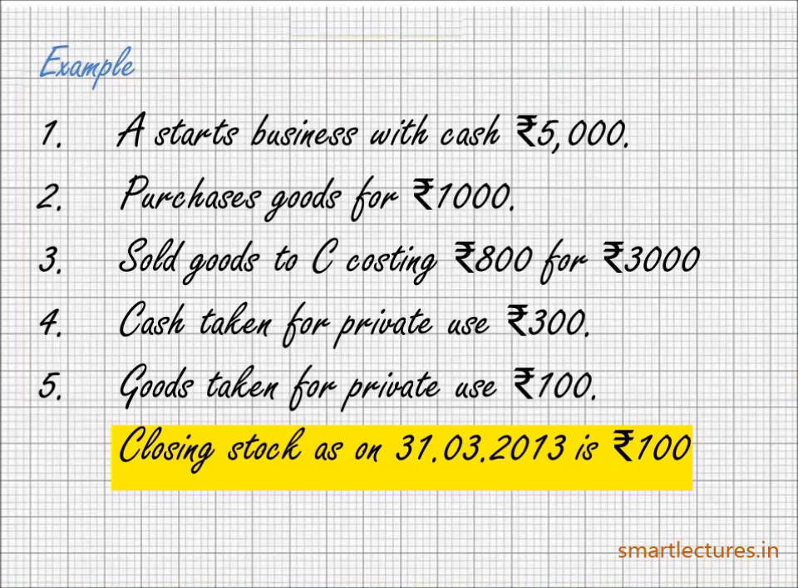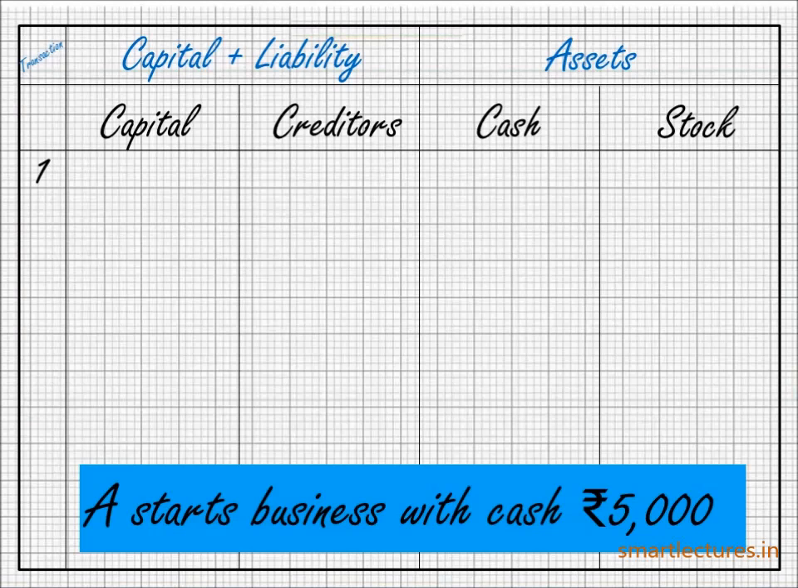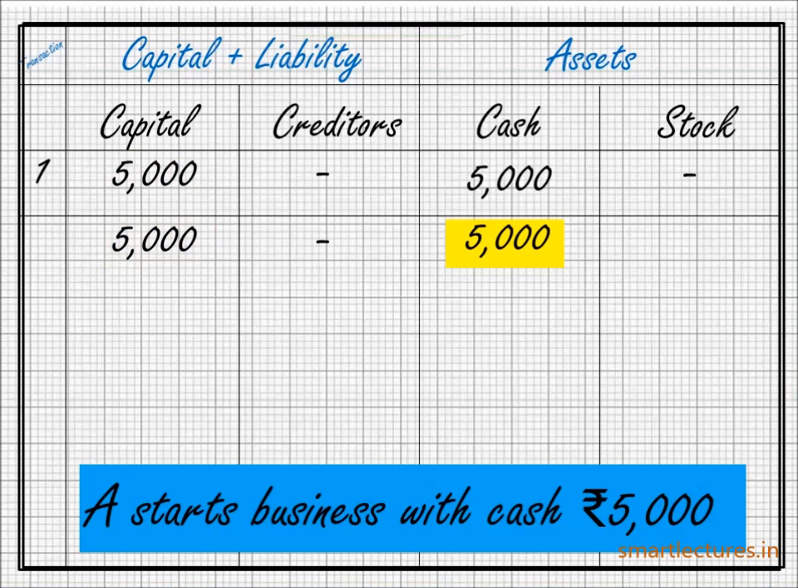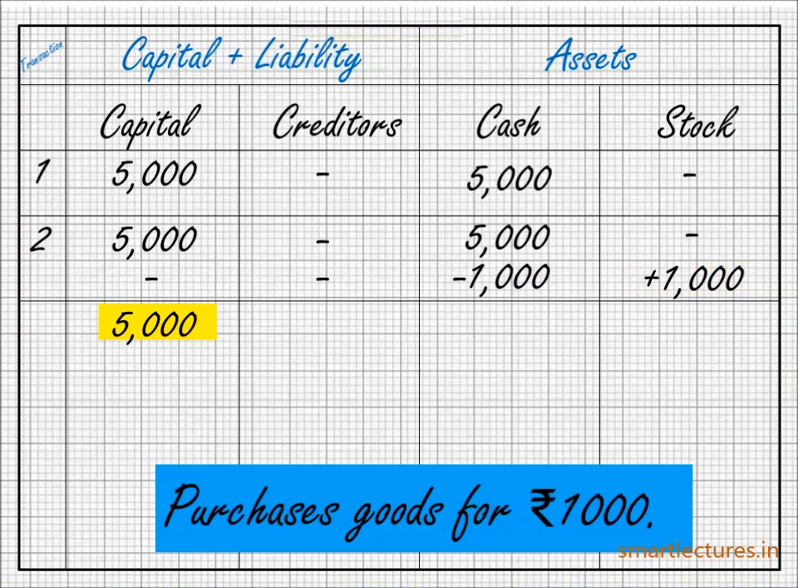So let's do the accounting equation on the basis of all these transactions. A starts business with cash rupees 5,000. It means the firm is going to receive cash from the owner. So it will increase the cash by rupees 5,000 and the capital will be increased by rupees 5,000. So capital column 5,000, cash column 5,000. Purchased goods rupees 1,000. It means cash purchases. So it has nothing to do with the capital. Cash will be reduced by rupees 1,000 and stock will be increased by rupees 1,000. So the new equation will be capital 5,000, cash 4,000 and stock 1,000.